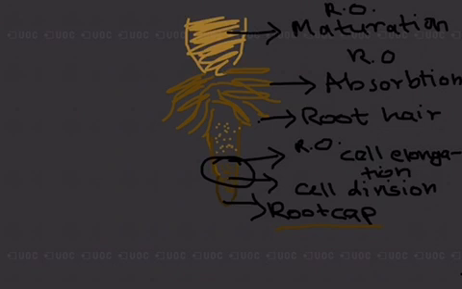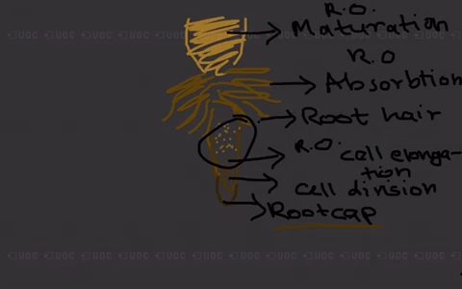So the region of cell division is the region which has meristem, which is also known as the meristematic region. Now the region of elongation. The region of cell elongation lies just above the meristematic region. This is the meristematic region, and this particular region is the region of cell elongation.